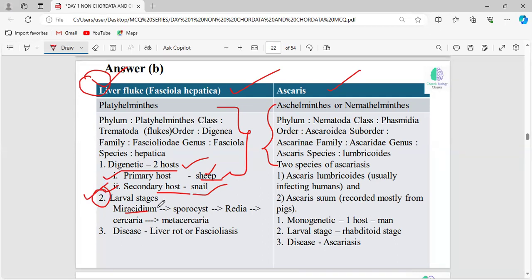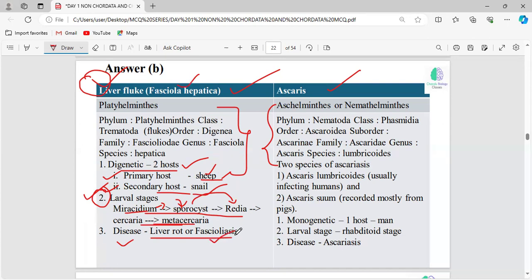After that, this Miracidium larva, which has cilia all over the body, reaches the sporocyst, which is present in the secondary host, right? And after that, the sporocyst will be converted into the Redia larva, and after that, Cercaria larva and Metacercaria. See, the chronological order will be very important. And the disease caused by this liver fluke will be liver rot or fasciolosis. See, Fasciola hepatica is going to cause this disease.